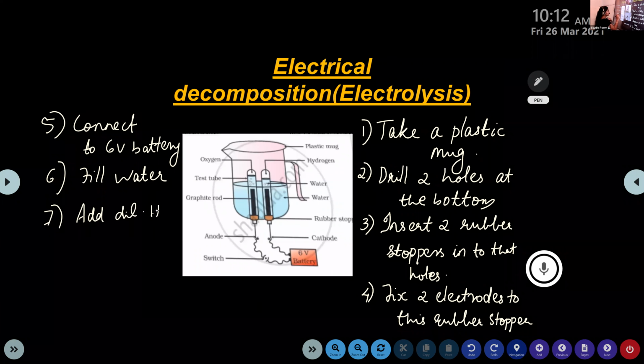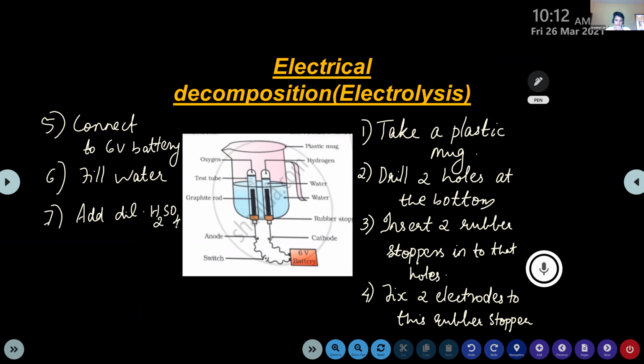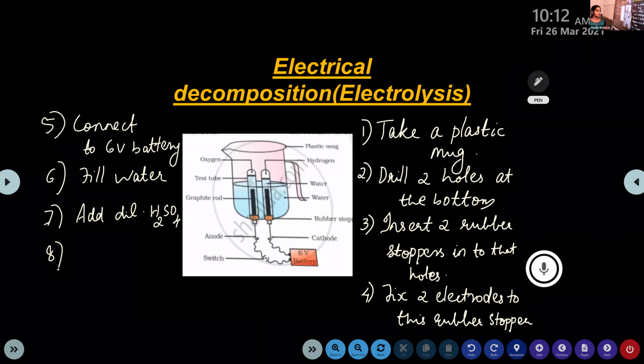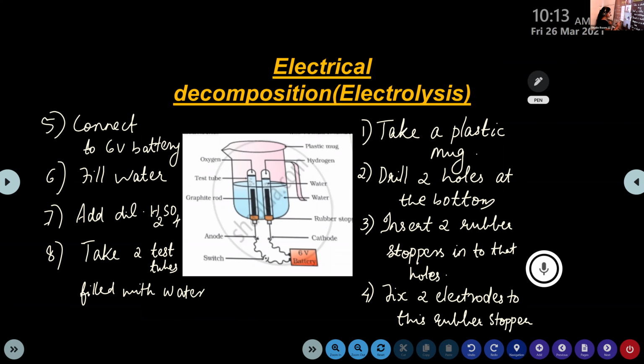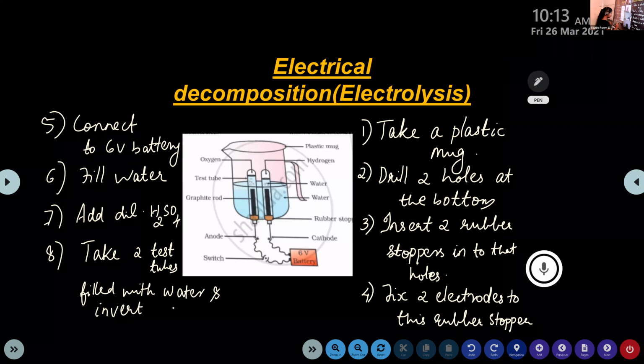What's the purpose of adding dilute sulfuric acid? To make water more conductive. Yeah, to make it more conducting. Then the eighth step: you have to take 2 test tubes filled with water and invert them over the electrodes.